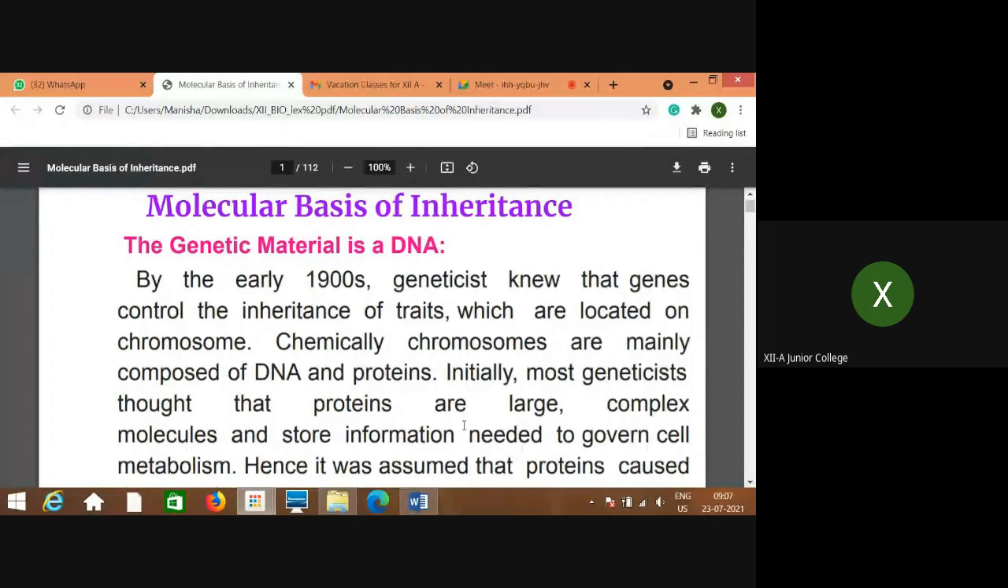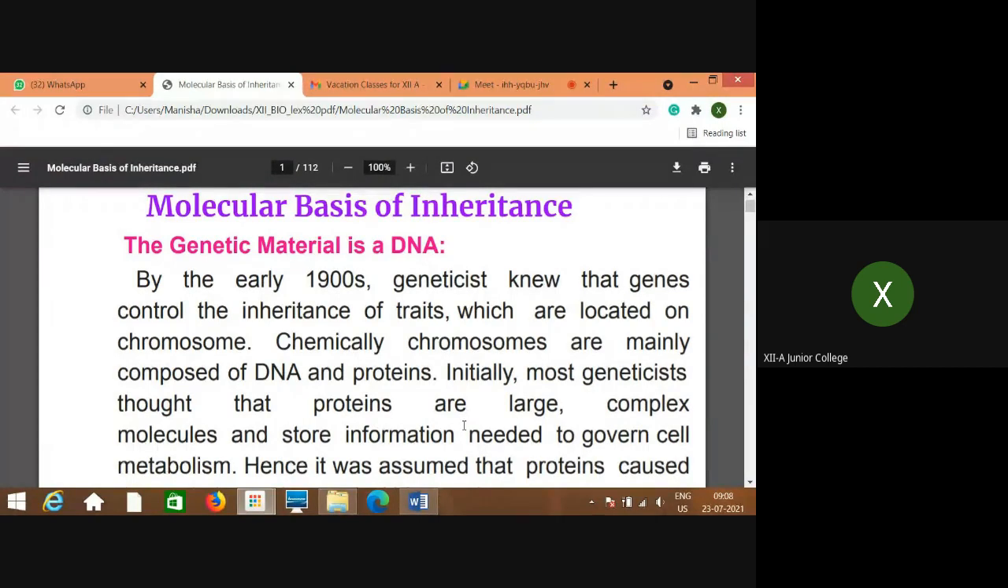Whatever characters are passed on to the next generation, that is inherited, that we have learned with Mendel's experiments and Mendelian laws, as well as many other things like multiple alleles and deviations of Mendelian laws. Now in this chapter, we are going to study on the molecular basis how this is inherited, and what is that which is inherited, what exactly it is.